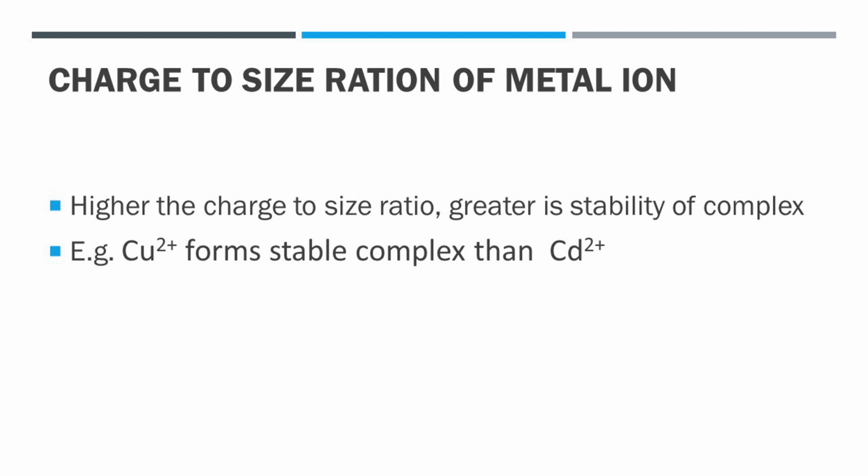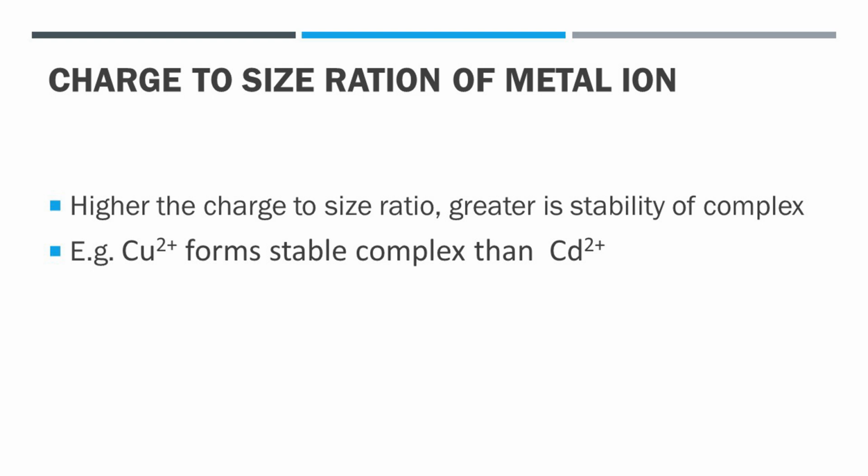In this series, both Cu2+ and Cd2+ have same charge, which is +2. However, the ionic radius of Cu2+ is 69 picometer and that of Cd2+ is 97 picometer. Thereby, charge to size ratio of Cu2+ is greater than Cd2+.